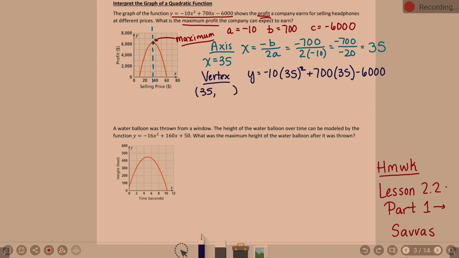35 squared is what? Or are you guys all at your own pace? 35 squared looks like it's probably 1,225. And then when I times that by negative 10, it becomes negative 12,250 plus 700 times 35, which is 24,500, minus 6,000.